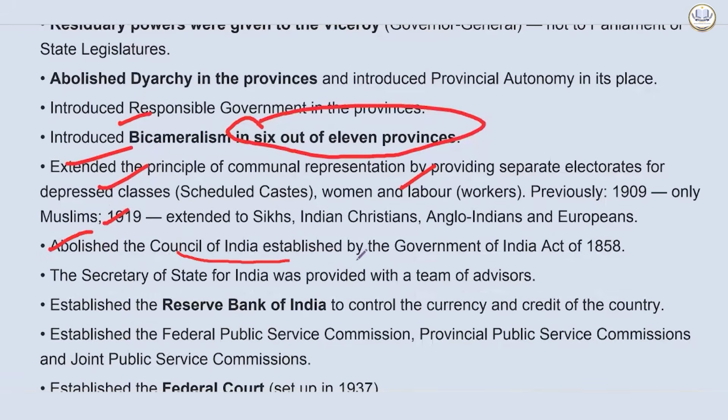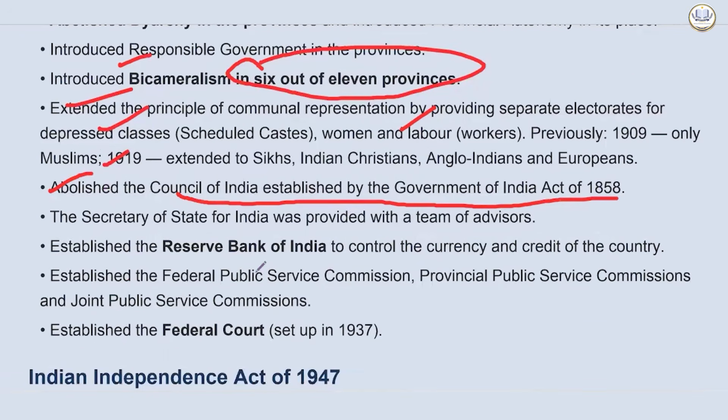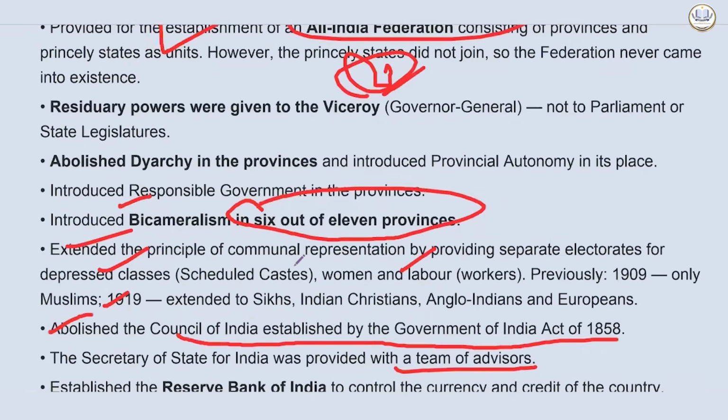It abolished the Council of India established by the Government of India Act of 1858. The Secretary of State for India was provided with a team of advisors. And not only this, it established the Federal Public Service Commission, Provincial Public Service Commission, and Joint Public Service Commission as well. Okay, so these are the things which you need to know.